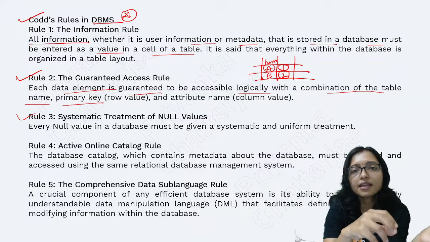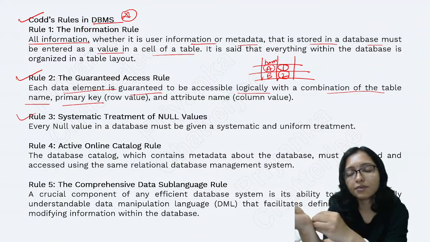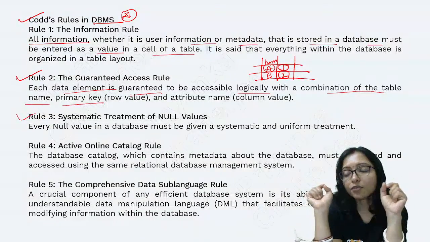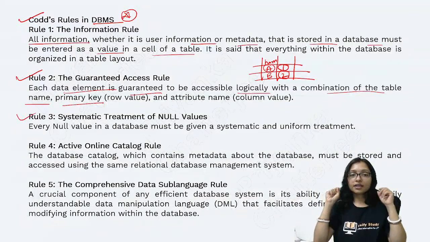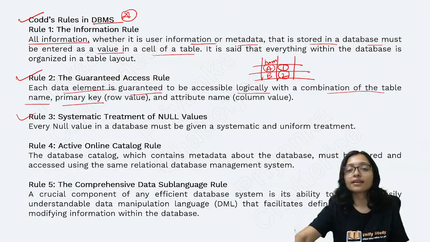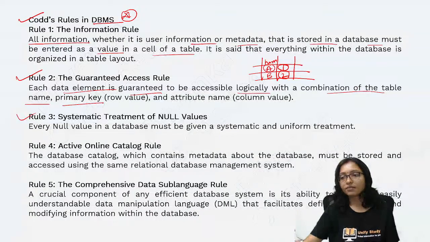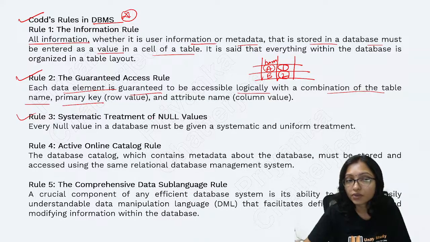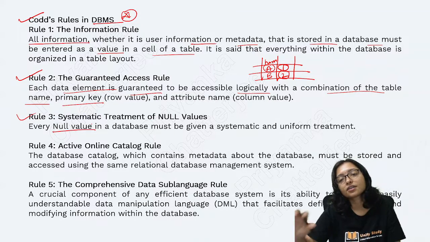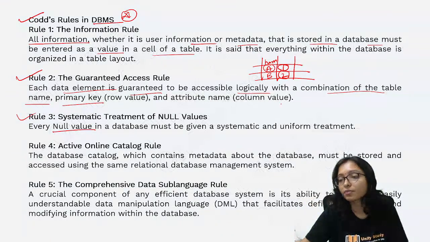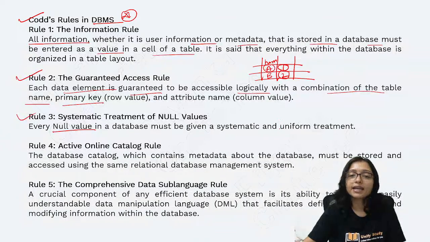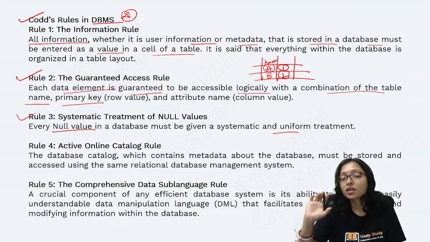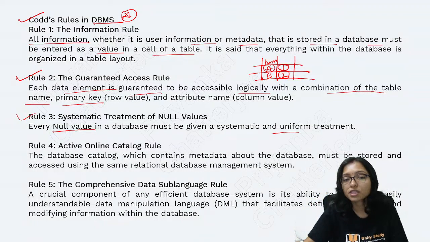Just now you assign the employee and within some time it will be allocated, but till now it's not allocated. At that time what can we do? We can put a null value in that area. So this null value is also very important. The systematic treatment means uniform treatment; anywhere, anytime, anyhow using the null value will not be correct. With the correct way you should use the null value.